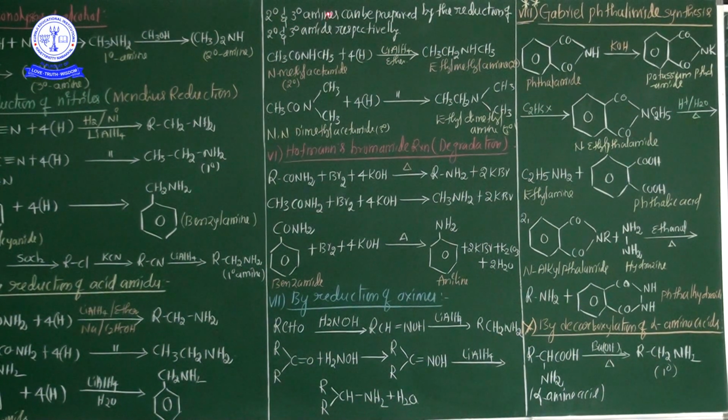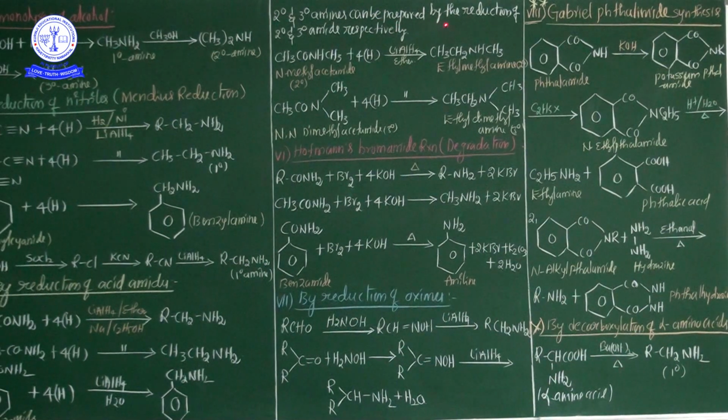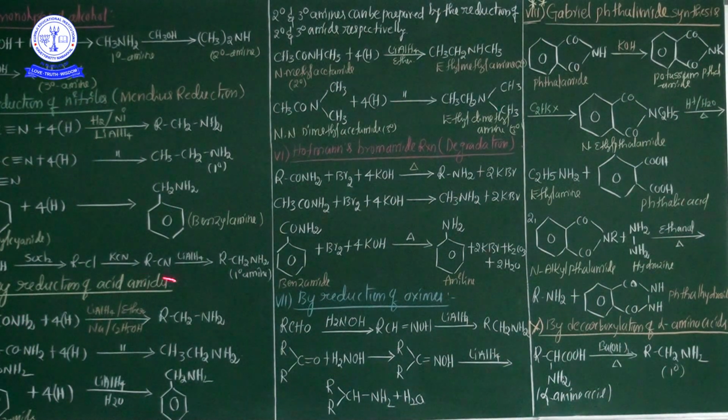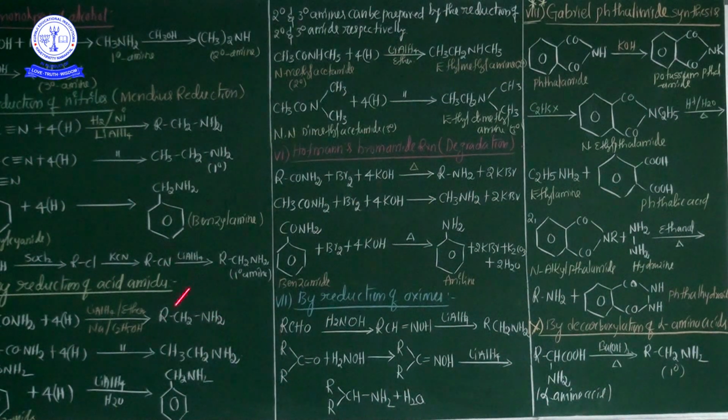Now see here one very important statement. Secondary or tertiary amines can be prepared by the reduction of 2 degree and 3 degree amides. So my dear students, here 1 degree amide gives 1 degree amines. Here also secondary or tertiary amines can be prepared by the reduction of secondary and tertiary amides respectively.